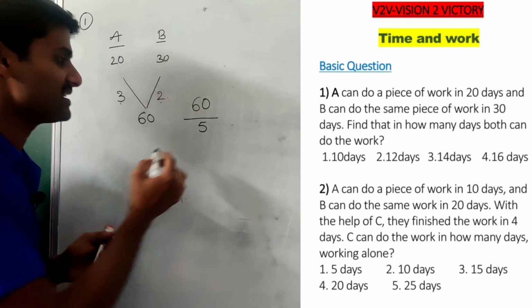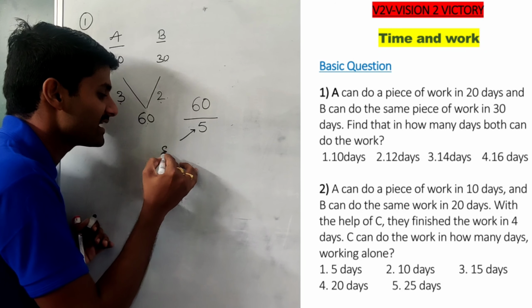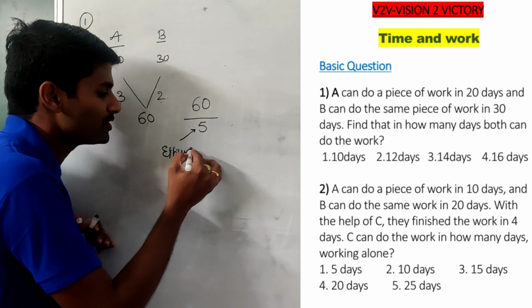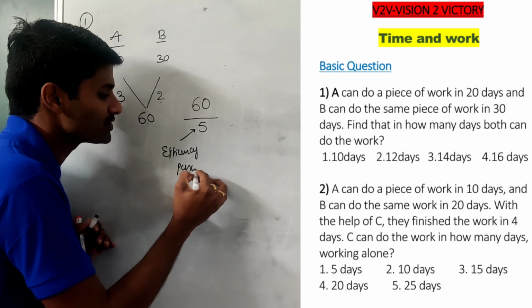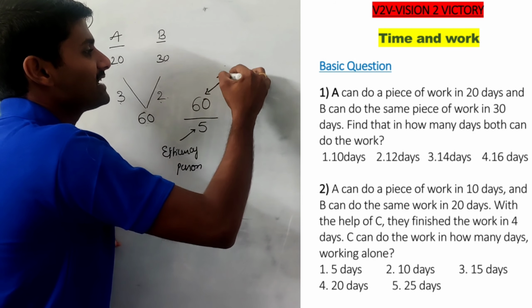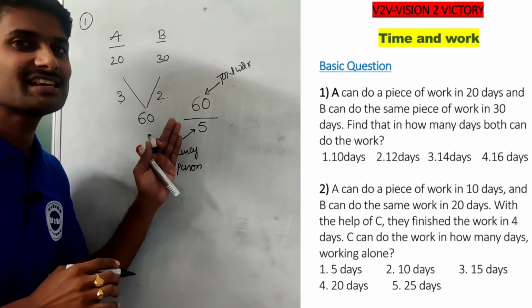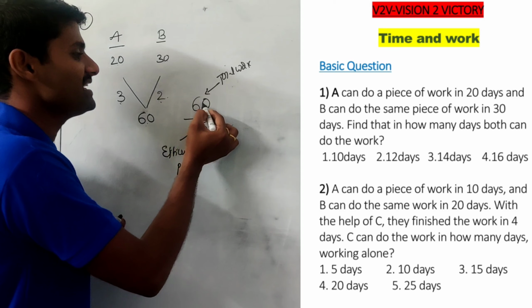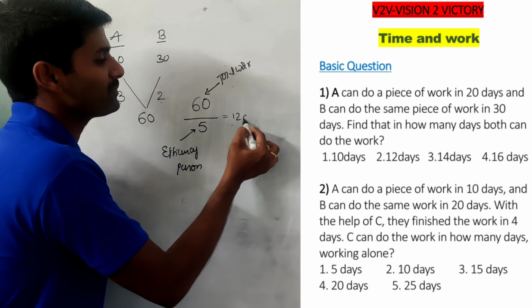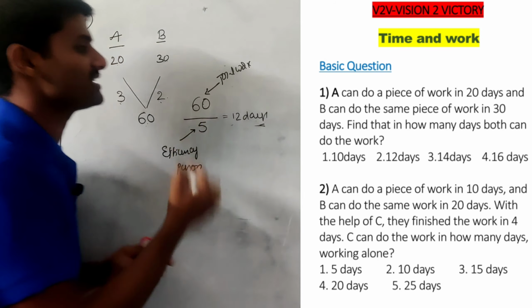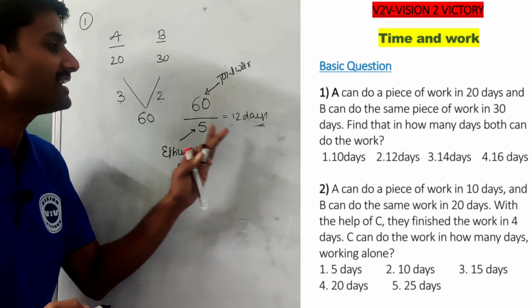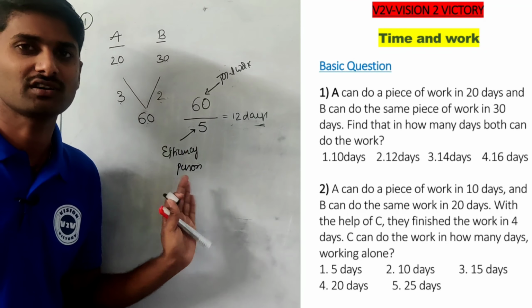5 units. See, the denominator indicates the efficiency of the person, and the numerator indicates the total work. Then my question: how many days does it take to complete this work? 60 by 5 takes only 12 days. So if both are working together, it takes 12 days to complete this work.